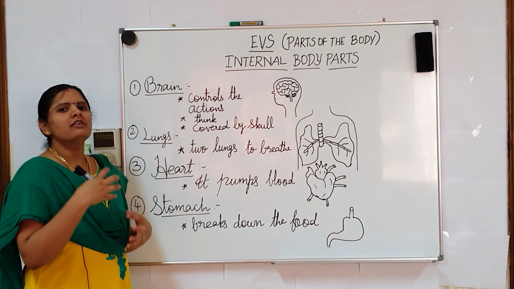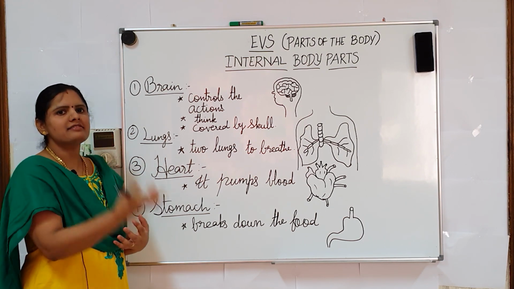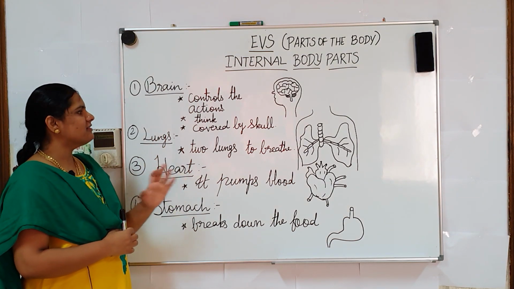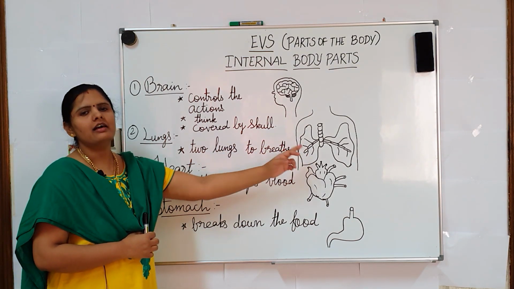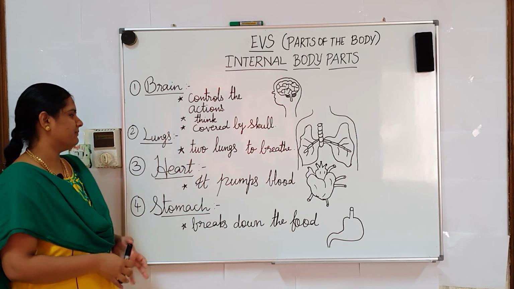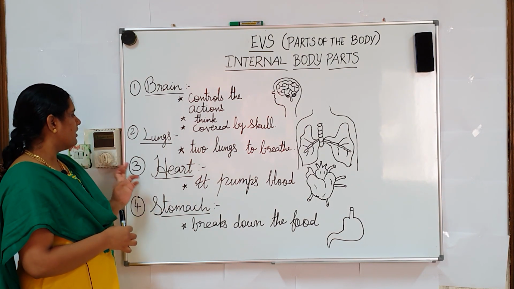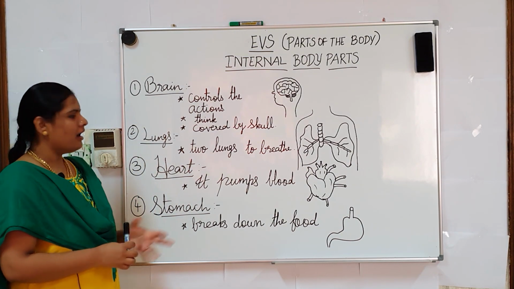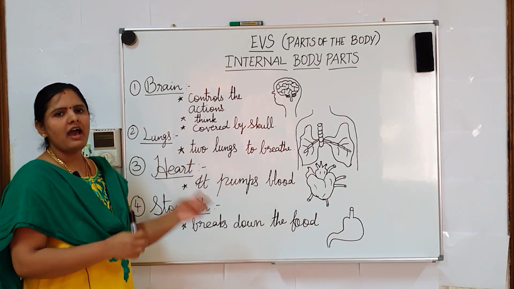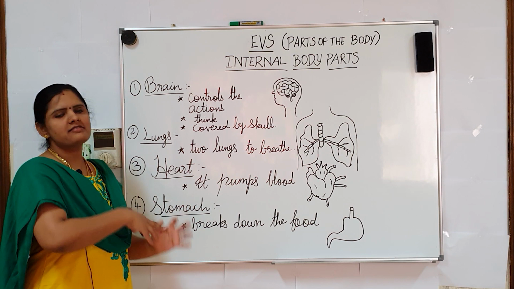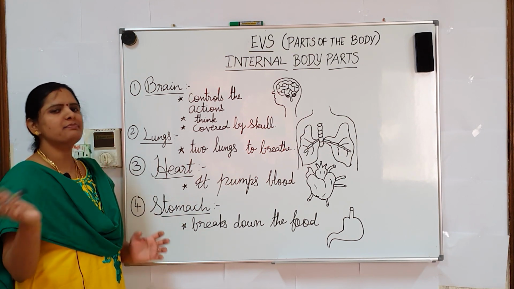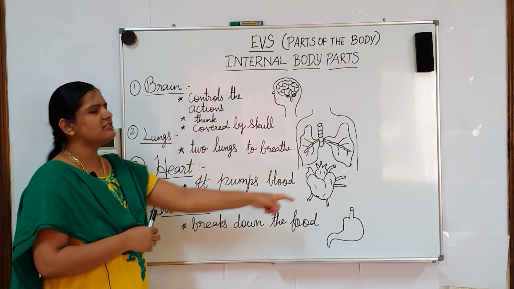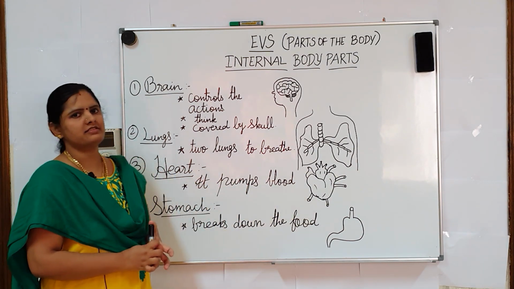The lungs are located in the chest. Next, move on to the heart. The heart helps to pump the blood, and this blood is sent to various parts of the body. The heart is also located in the chest.